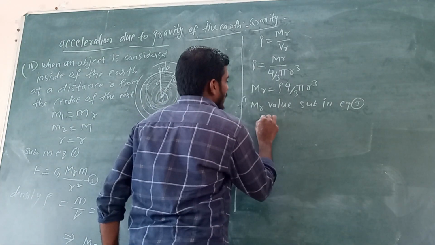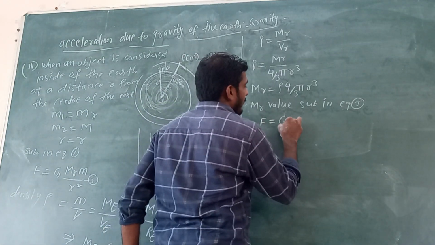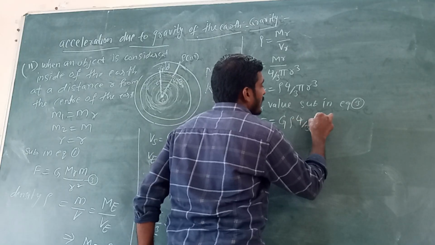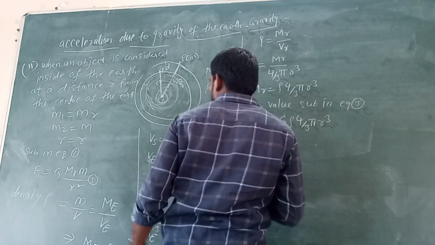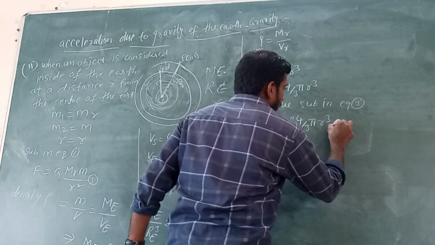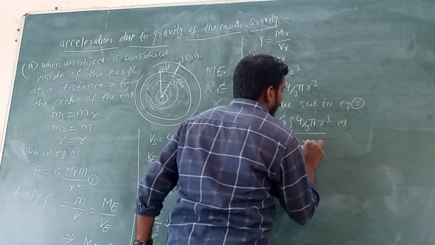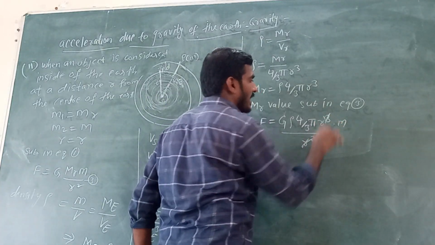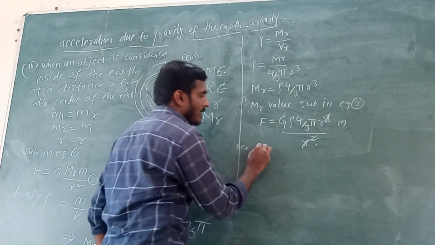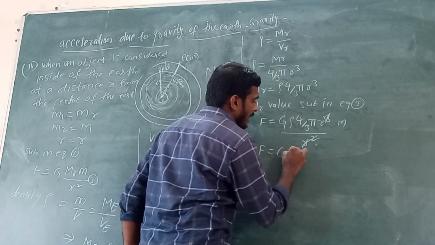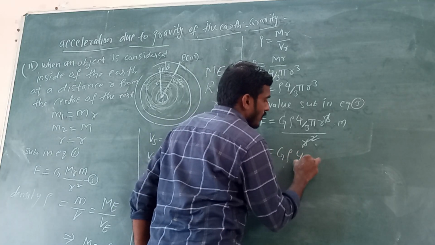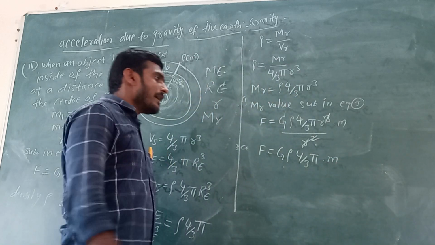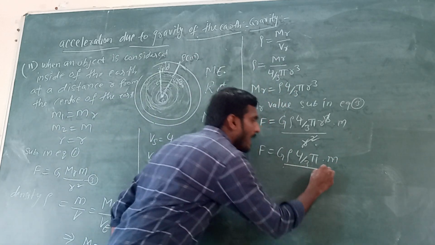What will we get? F equals G, mr value, rho 4 by 3 pi r cube into m by r square. The square gets cancelled, and one r remains. F equals G rho 4 by 3 pi into m. Here, Me by Re cube equals rho 4 by 3 pi.